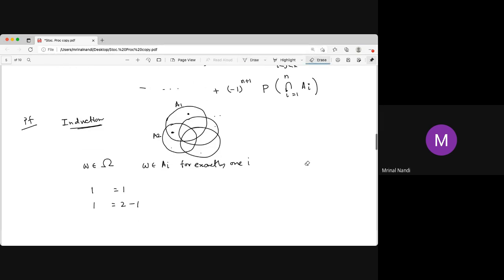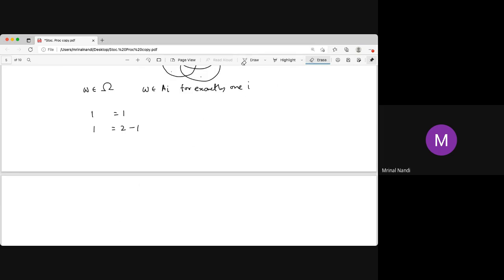Now if it is in exactly three sets, then the left-hand side is always exactly 1. On the right-hand side, in the summation of probability of A_i, we count it three times. Now we take the intersections A1 intersection A2, A1 intersection A3, A2 intersection A3. So taking two at a time, we count 3, so minus 3. Now three at a time, A1 intersection A2 intersection A3, we count exactly one time.